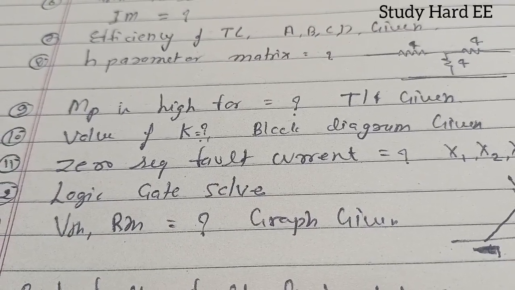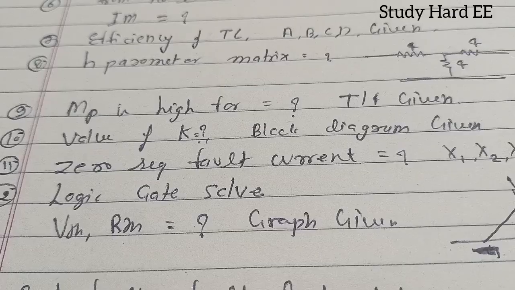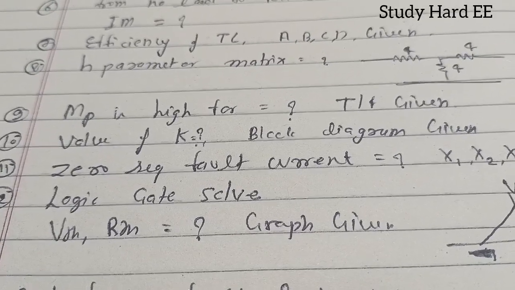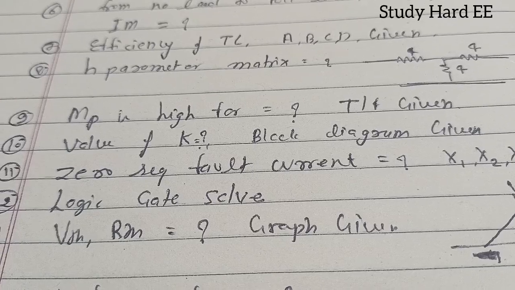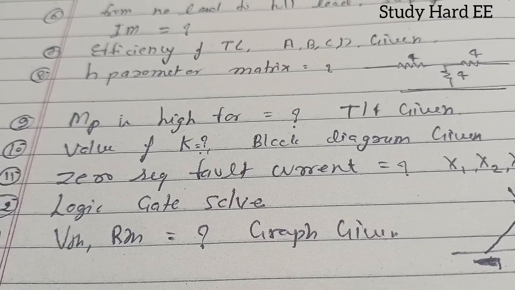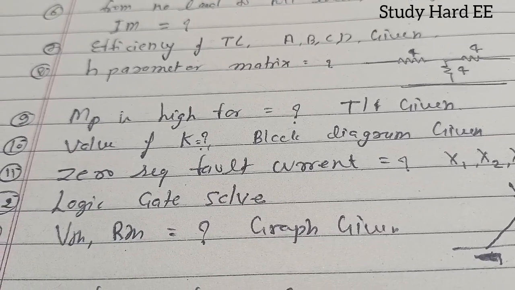The value of K is asked and the block diagram is given. You can basically make a transfer function, and you have to find omega, the natural frequency, and then zeta, compare it to the standard form and find the value of K.